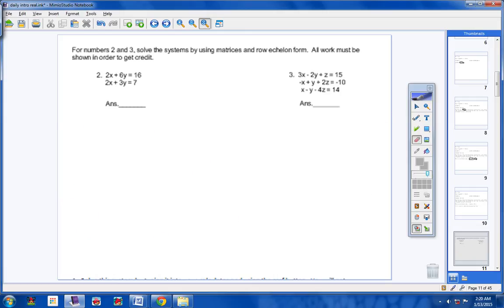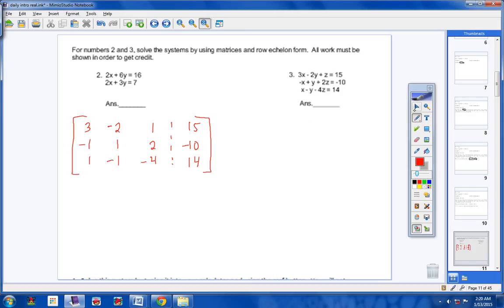All right, number 3. Well, let's go ahead and make our augmented matrix. So 3, negative 1, 1, 2, negative 2 actually. 1, negative 1, 1, 2, negative 4, 15, negative 10, 14. Let's check this real quick and make sure it's right. 3, negative 2, 1, 15, negative 1, 1, 2, negative 10, 1, negative 1, negative 4, 14. I encourage you students to always check your work on these, okay?